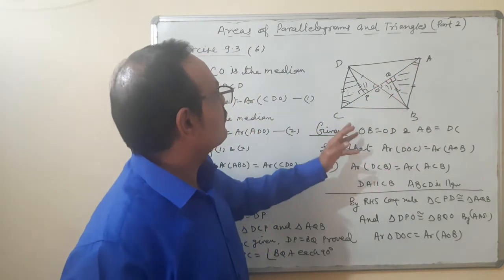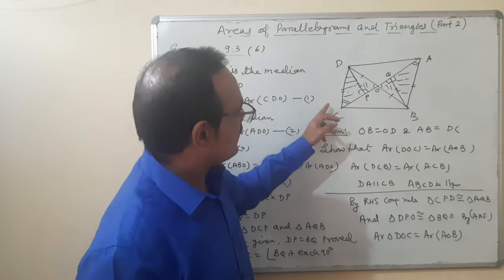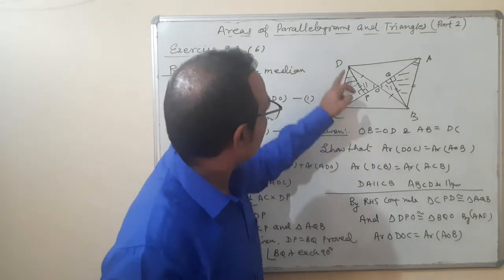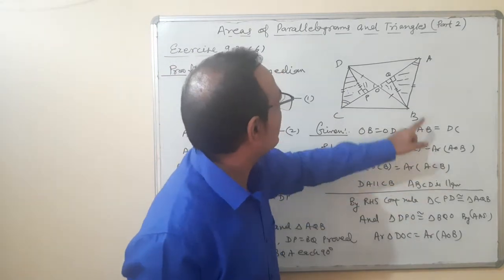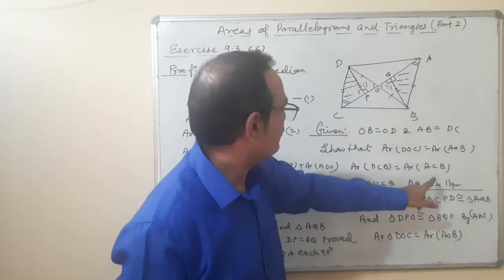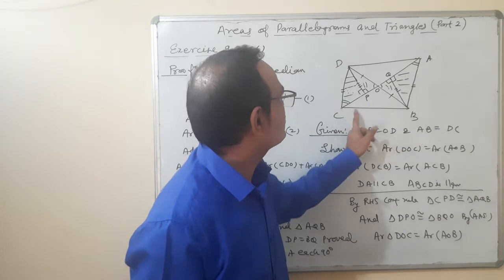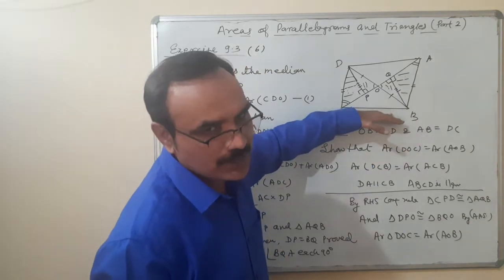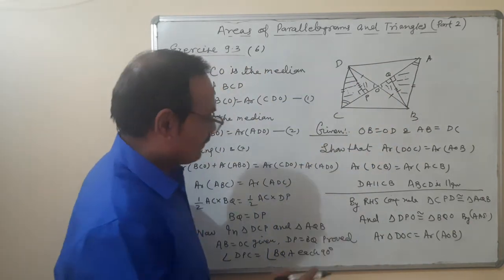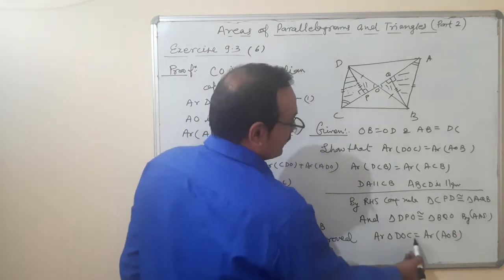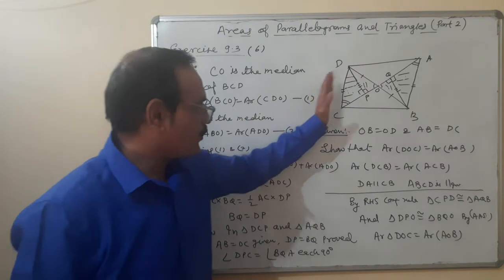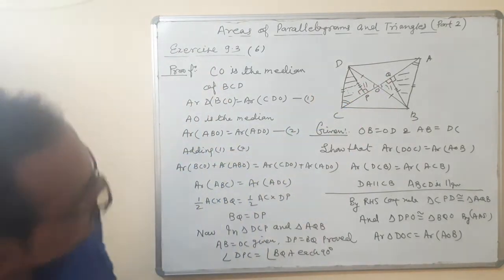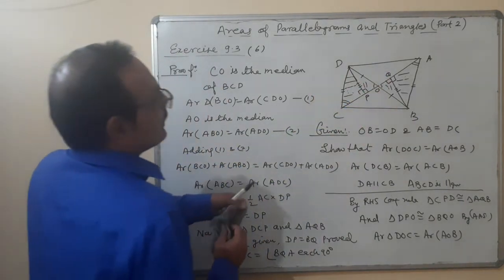And if it is a parallelogram, so in a parallelogram, area of triangle DCB is equal to area of triangle ACB, because they are on the same base and between the same parallels. So this is area of triangle DOC is equal to area of triangle AOB. Up to here it's okay. Now we are going to prove that it is a parallelogram.